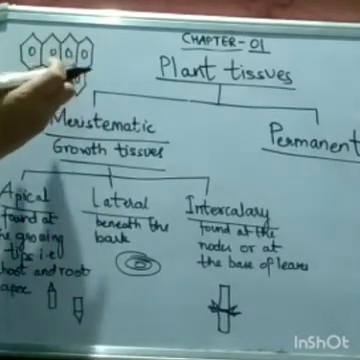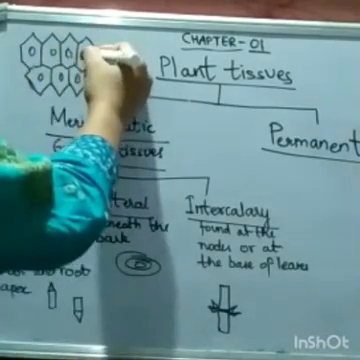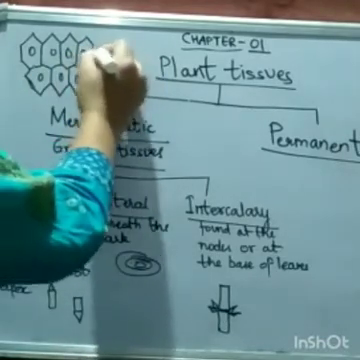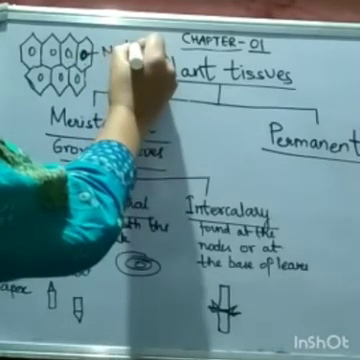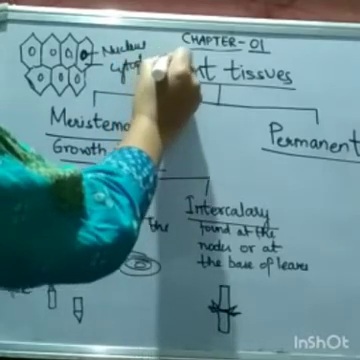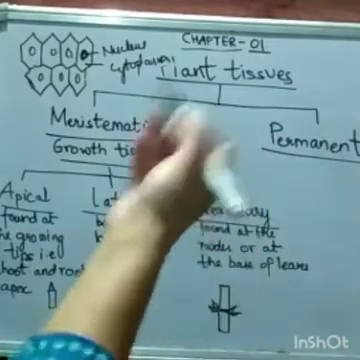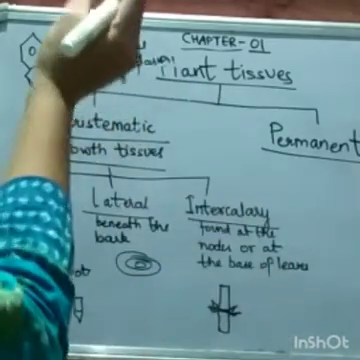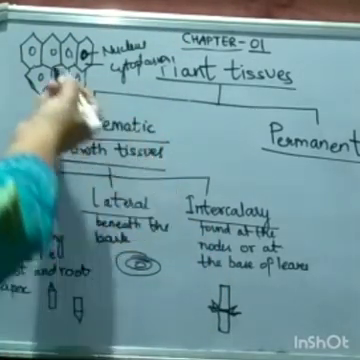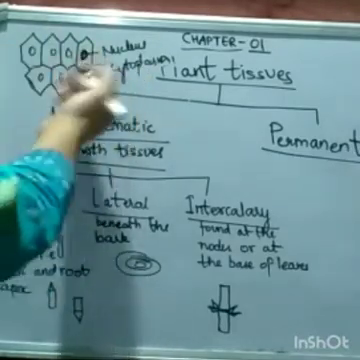Meristematic cells are densely packed and they have one large nucleus at the center, and abundant cytoplasm. This is nucleus. This is cytoplasm. Now, the cells of meristematic tissues are similar in structure and have thin cellulose cell walls. The meristematic cells can be oval, spherical, polygonal or rectangular in shape.